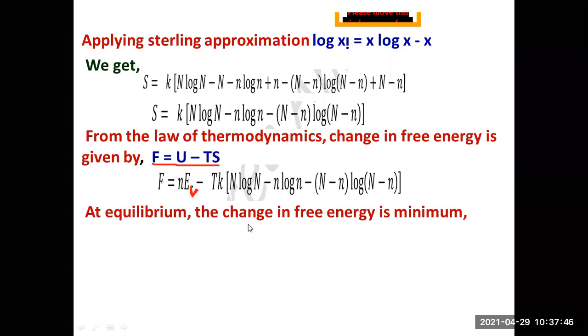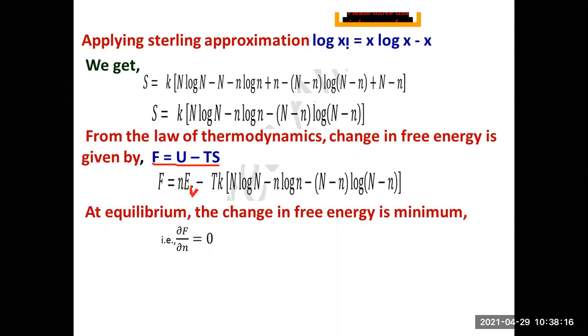So at equilibrium, the change in the free energy is minimum. Definitely at some constant condition, that is, we say that is equilibrium, the change in the free energy will be minimum. This is the statement I'm telling you. When you go for any theoretical statement in physics, that should be verified mathematically also. If I say that at equilibrium the change in the free energy is minimum, what does that indicate mathematically?